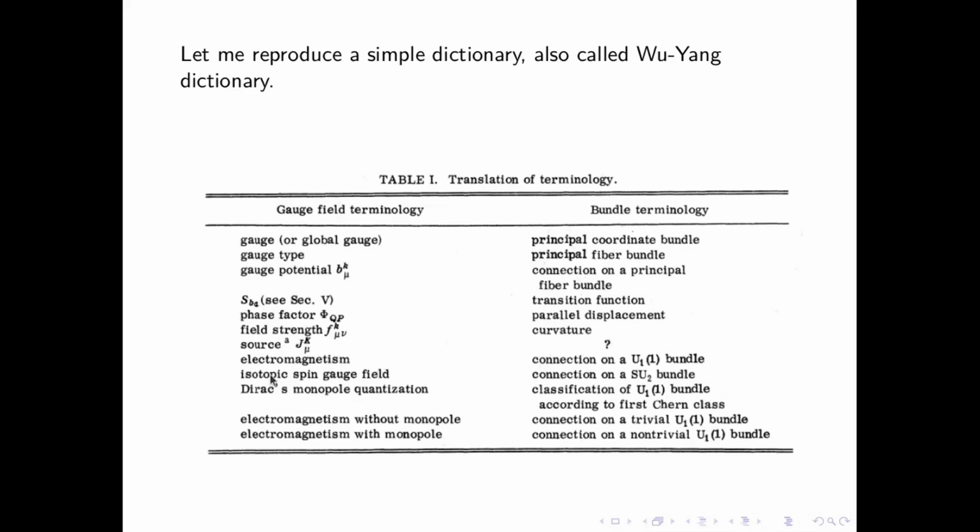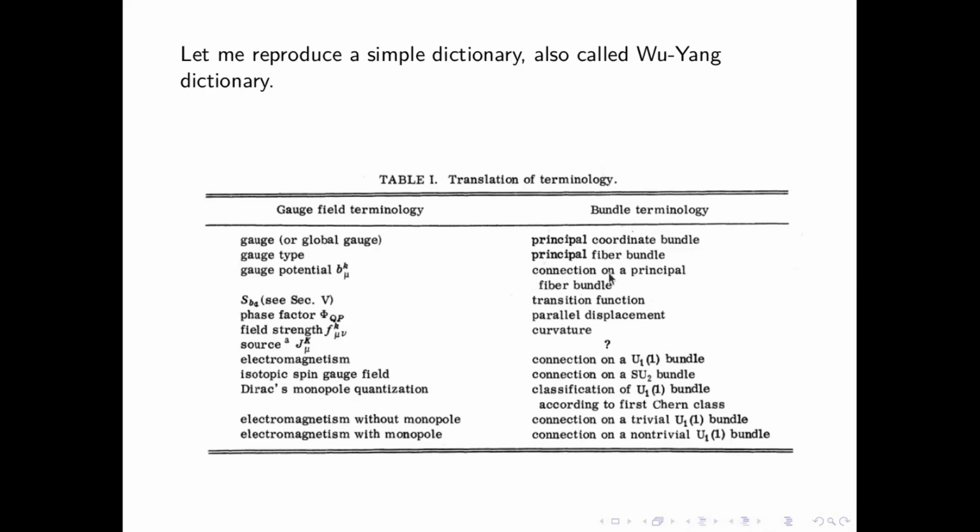The source is not written here. Electromagnetism is a connection on a U(1) bundle. So mathematically, electromagnetism is nothing but a connection on a U(1) bundle, and these connections are nothing but the vector potentials A. That's how you describe the whole of electromagnetism. These gauge transformations take values in some group, and that is called U(1). So the U(1) bundle gives this structure group. The isotopic spin gauge field is just a connection on an SU(2) bundle and so on. These two are very interesting as well. So this is the dictionary which I wanted to imply.